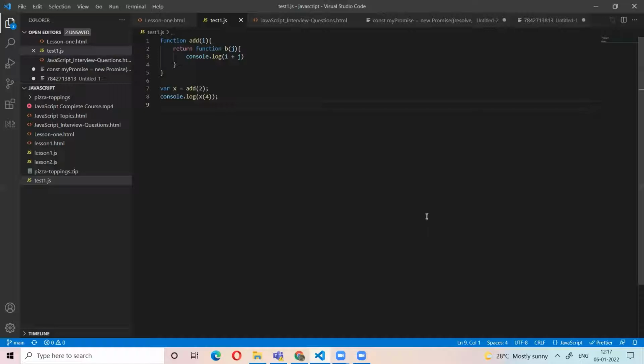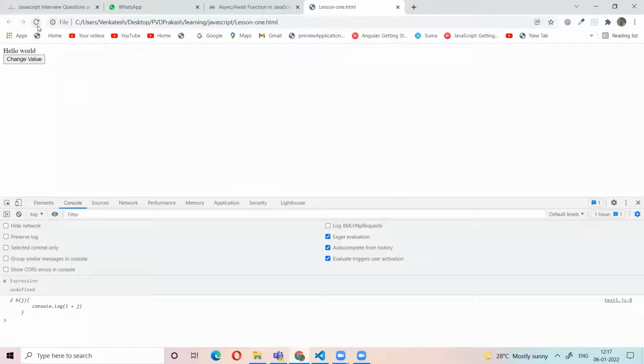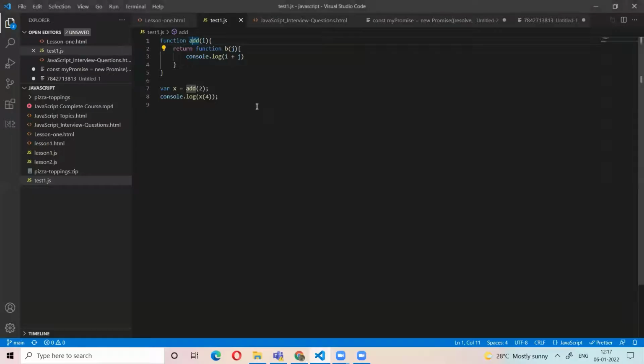6. 6, right? So first it is the add function, return the value, B function handler. For the B function, we are passing the value x, then the output is the 6, right? So what we are doing here, we return the function handler putting the other